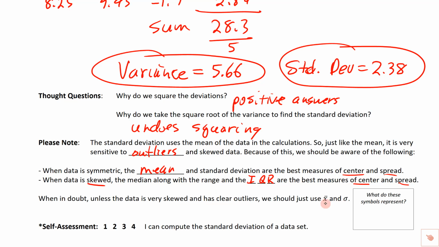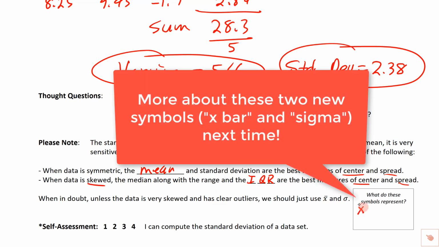That's going to be the mean. Okay, so X bar is the mean, and sigma, that is the standard deviation. Okay, all right, so now we know what those are. Go ahead and fill out the self-assessment, and good luck on the assignment.